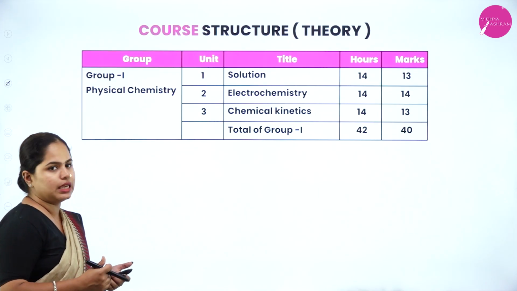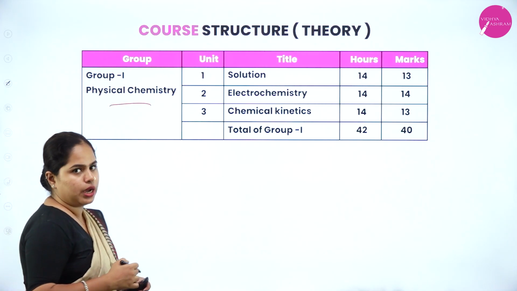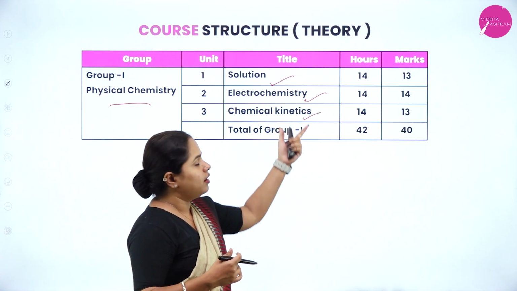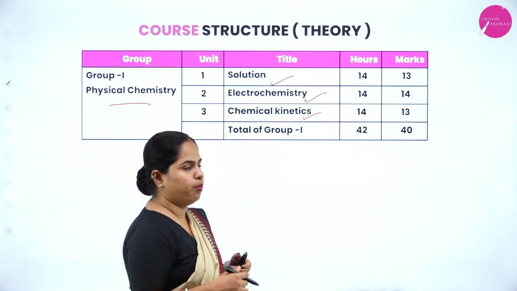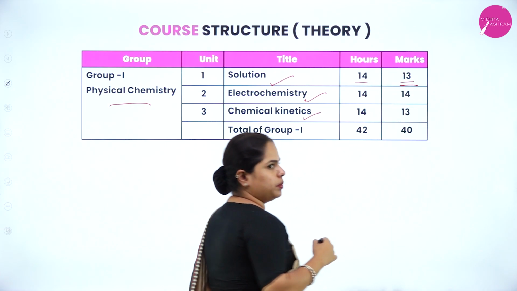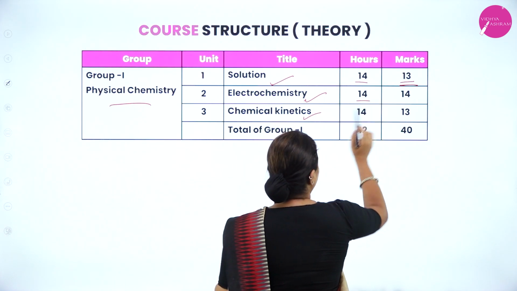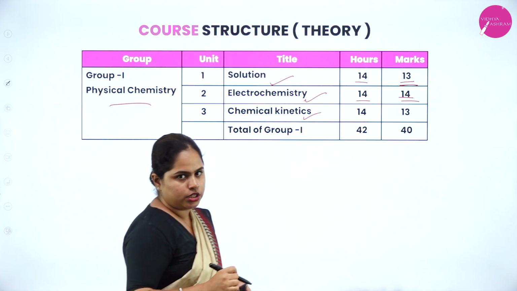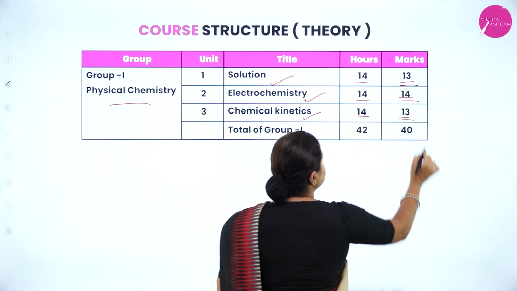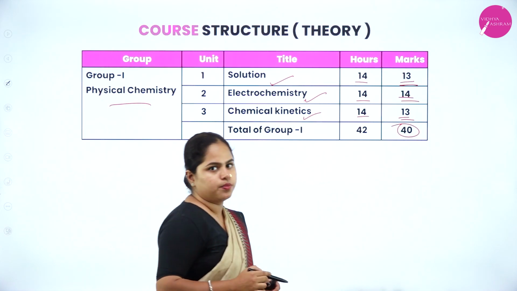Now let's discuss the theory according to the branches, right? The first one is your physical chemistry, the first 3 chapters, that is solution, electrochemistry and chemical kinetics. Those are the hours prescribed by the board, right? Solution requires 14 hours and a total of 13 marks will be from this chapter. Electrochemistry requires 14 hours, 14 marks from this chapter. And the next one is chemical kinetics, again requires 14 hours and 13 marks from this chapter. So total physical chemistry you will get 40 marks. I hope that is clear.